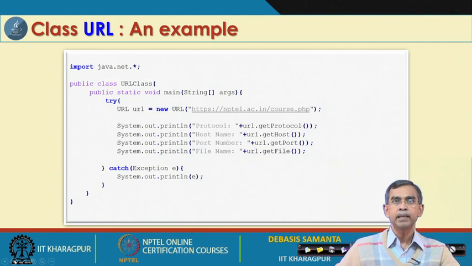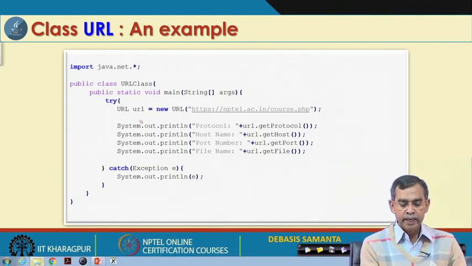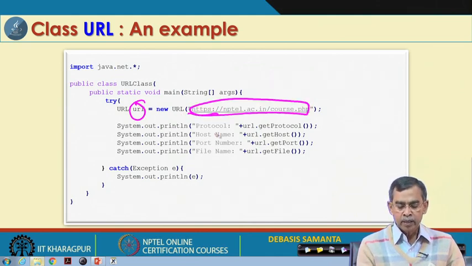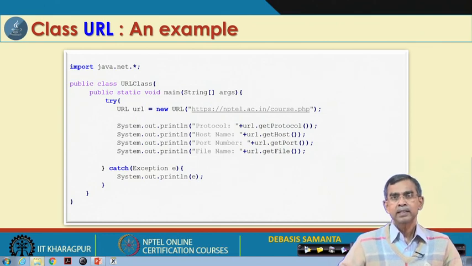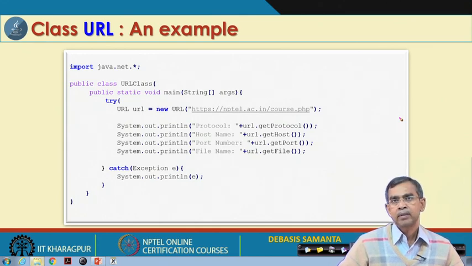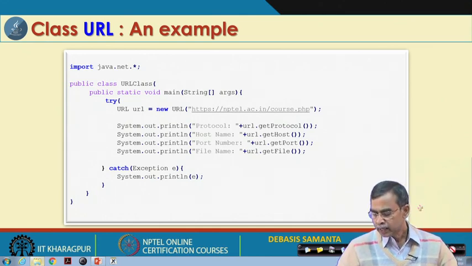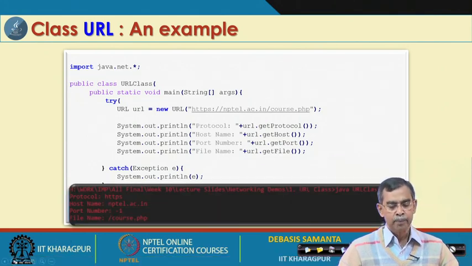And this is an example you can understand. This is a pretty simple example. You can create a URL object like this, sending this information, and then from this URL class, using the getProtocol method that we have already discussed, we can get all the information related to this object. So, this is a simple example. If you run it, you can get an idea. Instead of this URL, you can mention any URL of your own, and you can understand the execution of it.